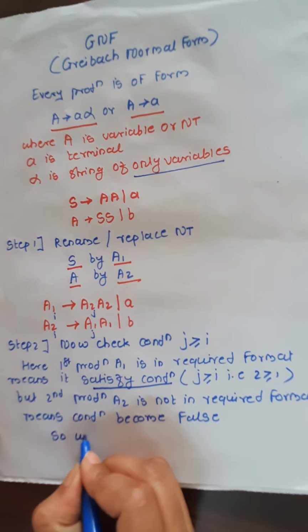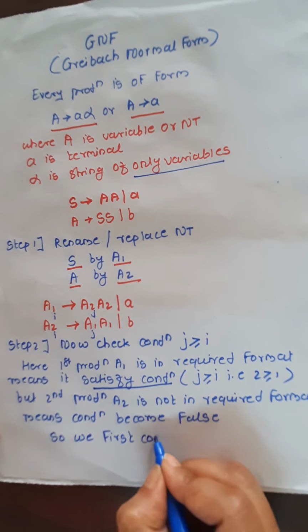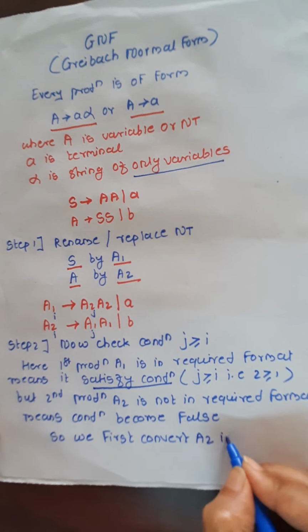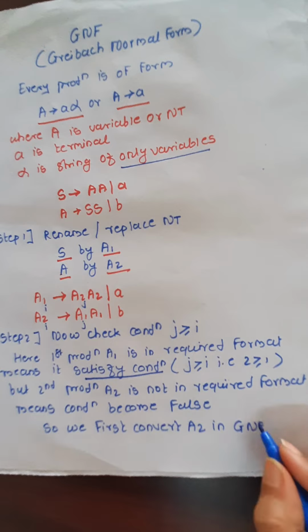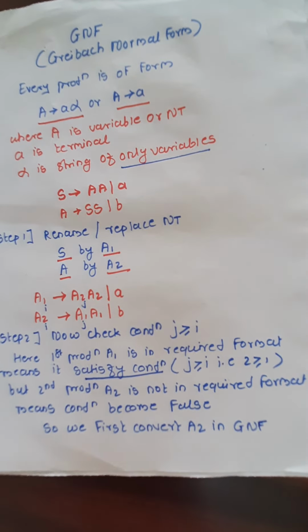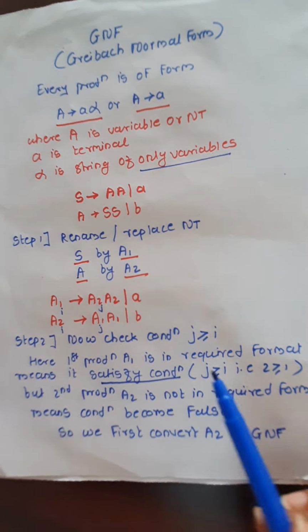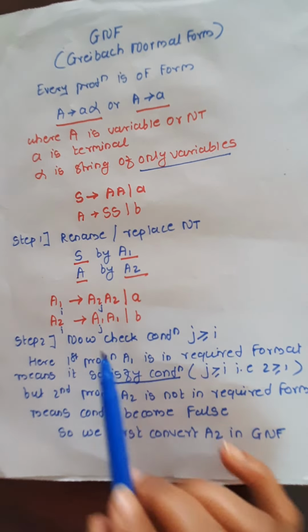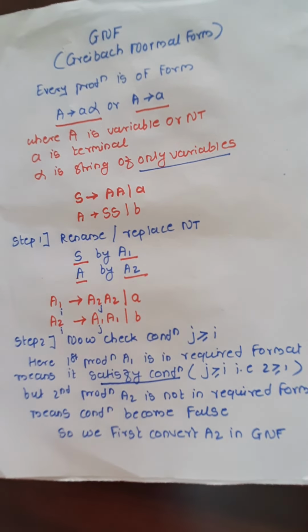So we first convert A2 into GNF. I guess now everyone knows why we check the condition. The only purpose is to decide, among these two productions, which production we take first for converting into GNF. Simply, the production which doesn't satisfy the condition, that we have to take first for converting into GNF.